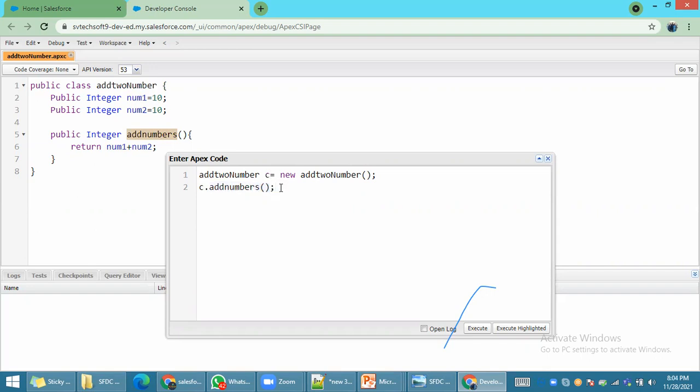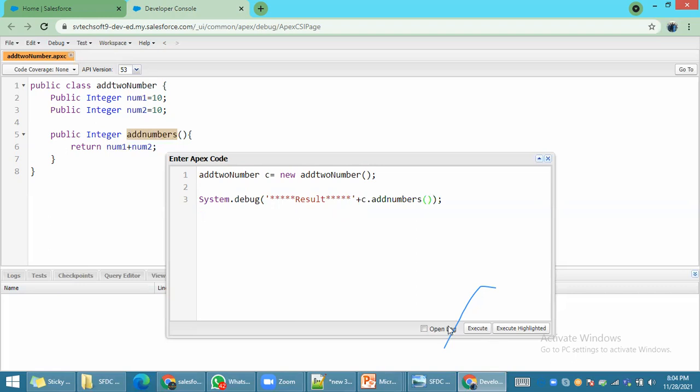If you want to see the output, the result, in Salesforce, there is one statement: System.debug. Here I will just put some stars. This is the result, some static text. Here there will be concatenation. Within the result, I put a plus for concatenation, and I put c.addNumbers.